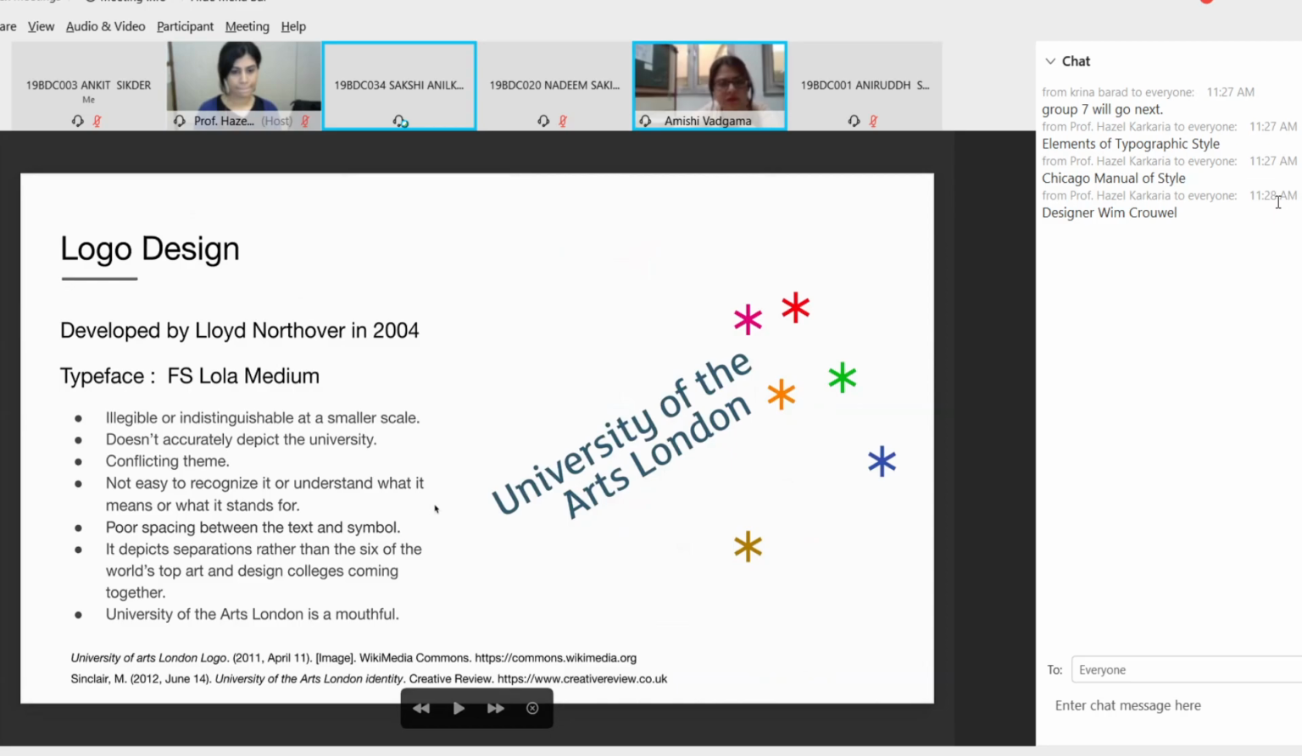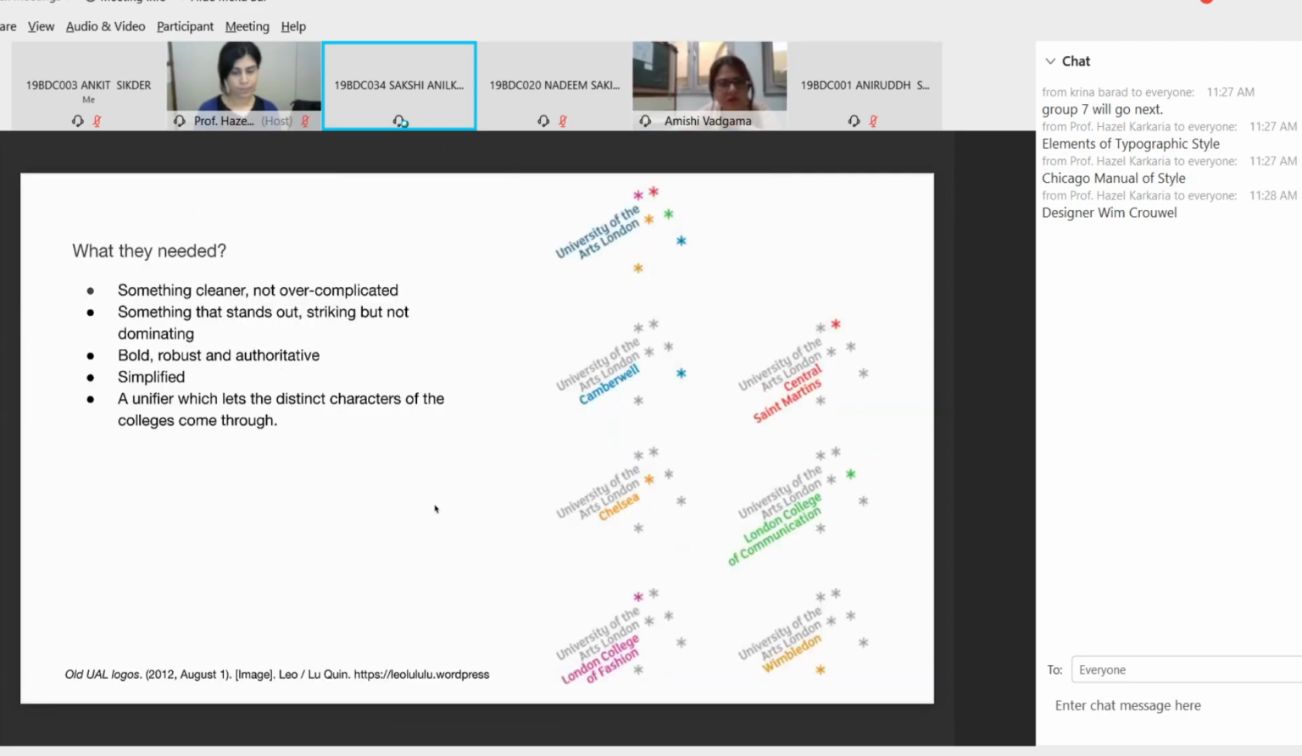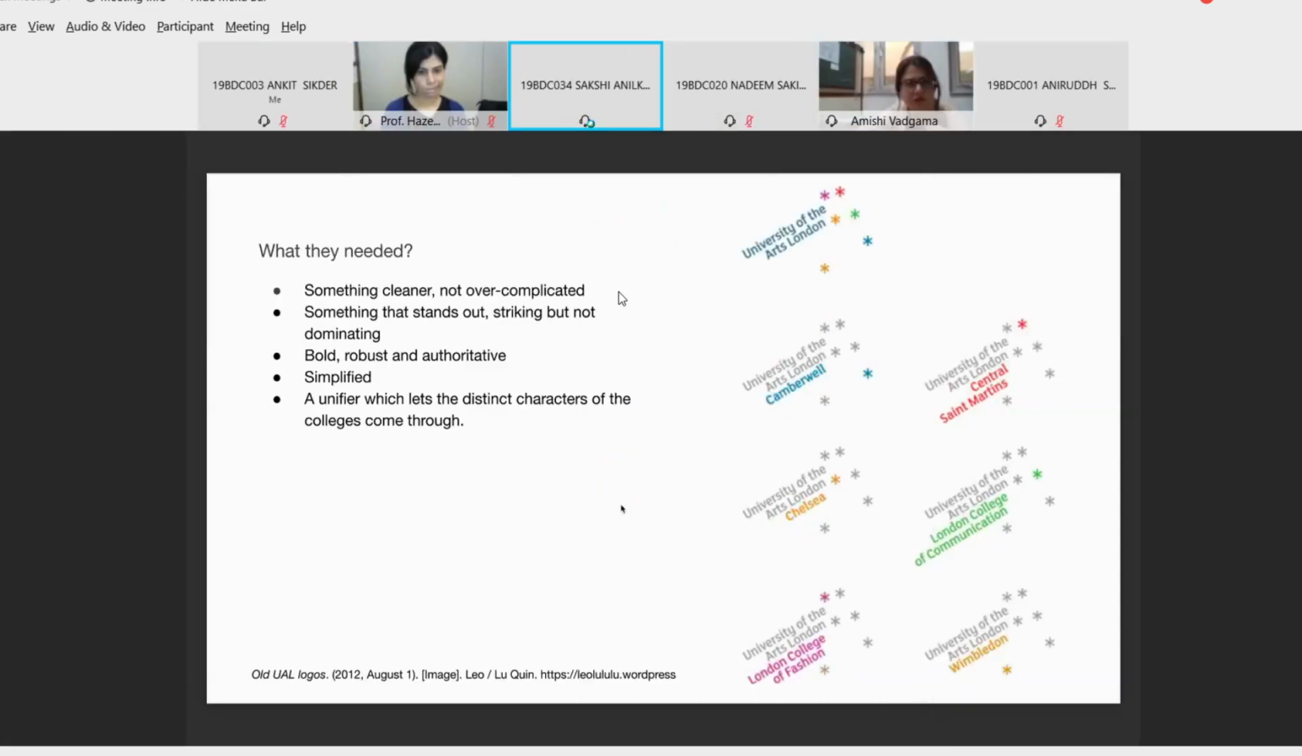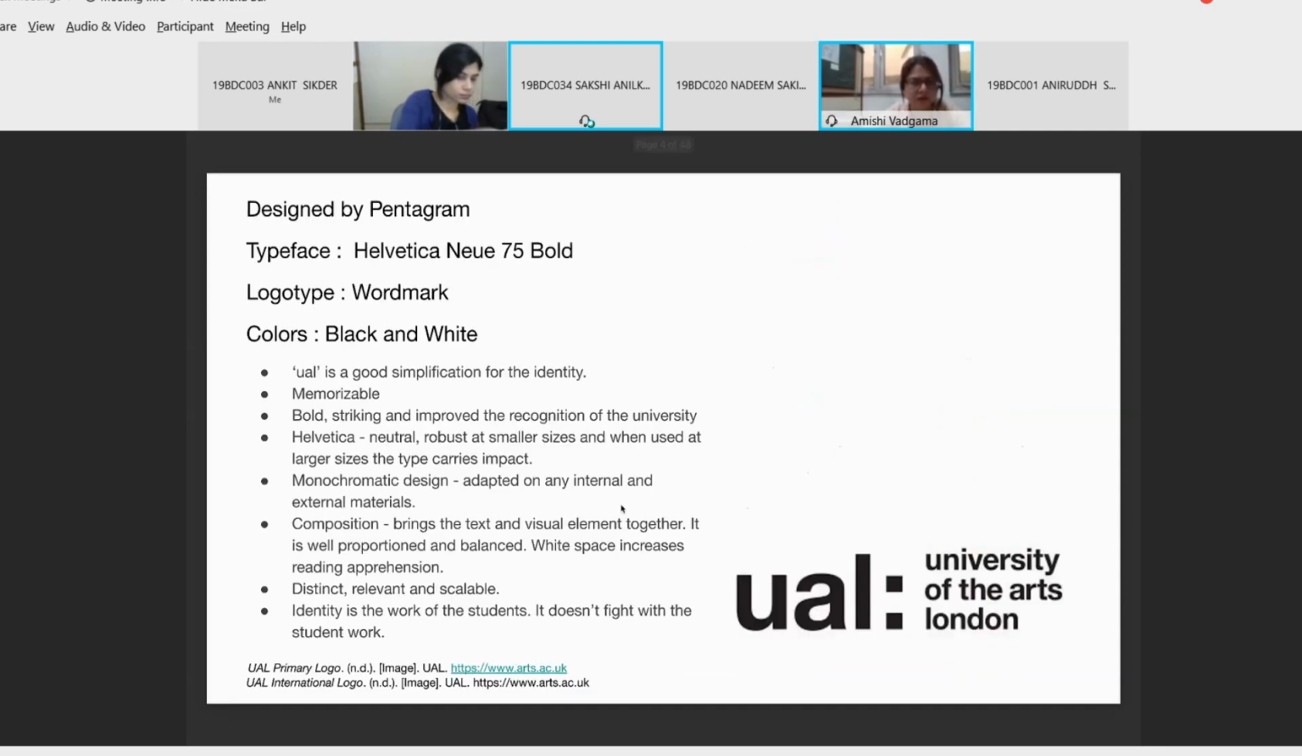Next slide. Yes, ma'am. So in an article, ma'am, over here, what UAL felt was that the logo that they were currently using did not show the unification of all the 6 colleges coming together under the university. They felt it showed more of a separation. Fine. So that was the major reason why they needed a new visual identity.